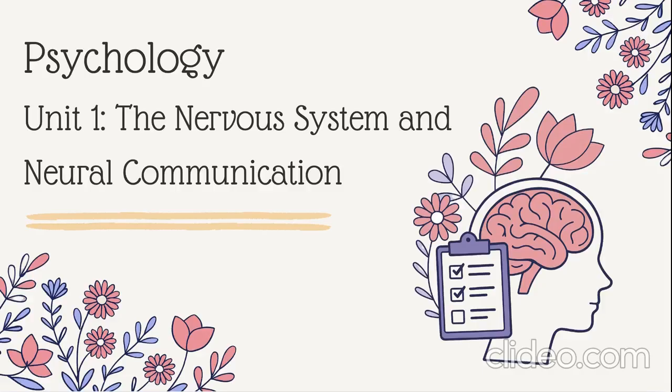The nervous system is the body's main communication network. It allows us to sense our environment, process information, and respond to stimuli. Everything we think, feel, or do depends on signals traveling through this system. In this presentation, I will explain the major divisions of the nervous system, the structure of neurons, and how neurons communicate through electrical and chemical signals.